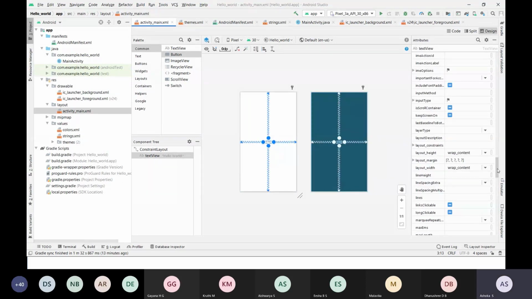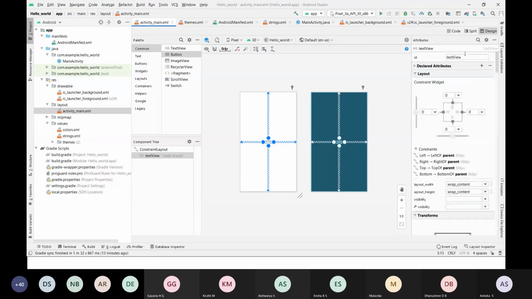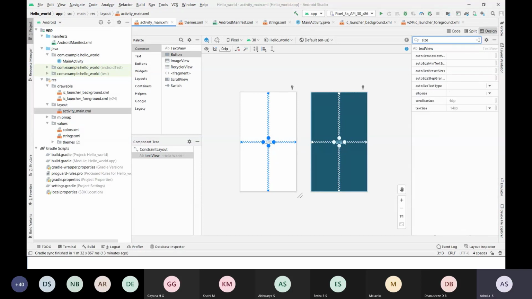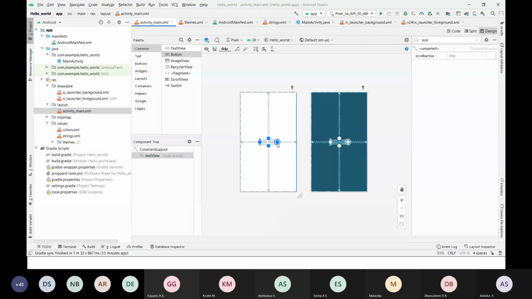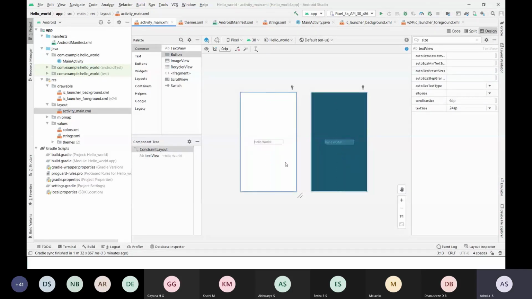So size, I can change. The text size, I'll change to 24. You can see here, right? Now the text size I have increased. But by default it is left placed.